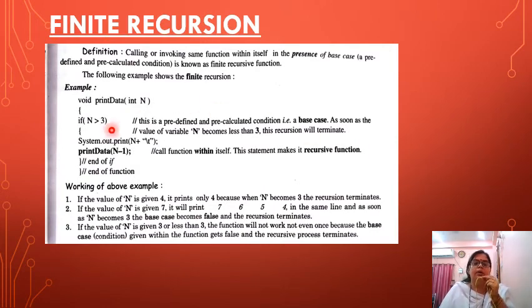Finite recursion: when we give a definite number of times the function can be calculated, it is known as finite recursion. Calling or invoking the same function within itself in the presence of a predefined or pre-calculated base case is known as a finite recursive function. The following are examples. See here, a finite number of times has been given, n is greater than or less than 3. So it will work a number of times, and that is finite recursion.